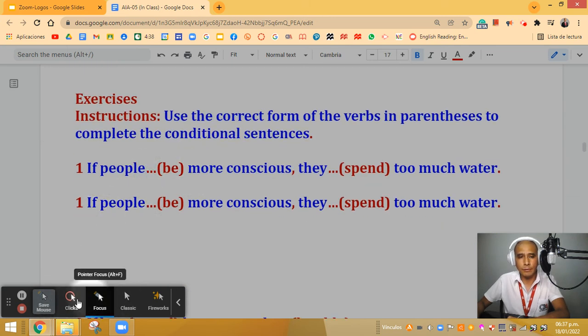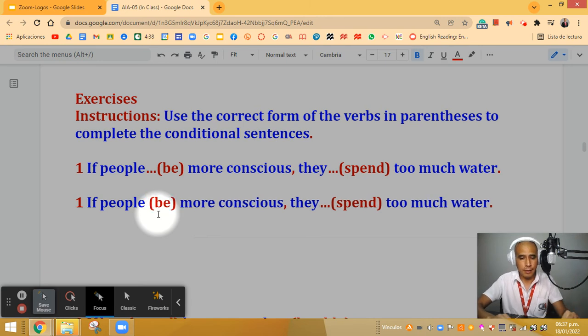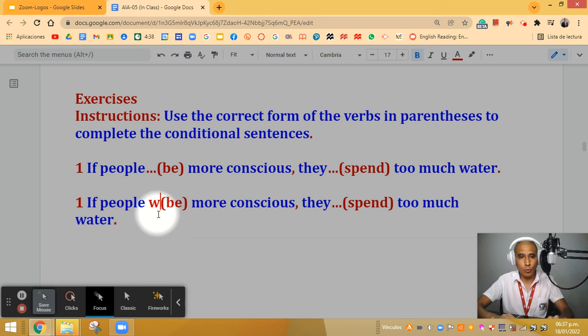Let me model the first one. Here, let's read first of all the instructions. Here it says, use the correct form of the verbs in parentheses to complete the conditional sentences. Okay, so here we have number 1. Here it says, if people, 3 dots, we have the verb be, more conscious, comma, they spend too much water. Okay, so what do I do in this case? Let's remember the rule. The rule says that in the if clause, the verb has to go in the past form. So in this case, I say, if people were.